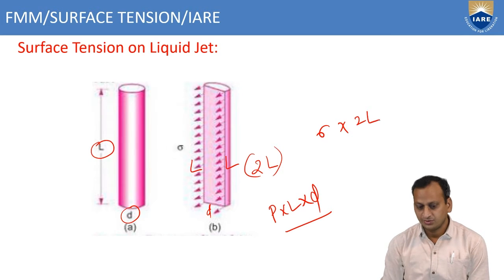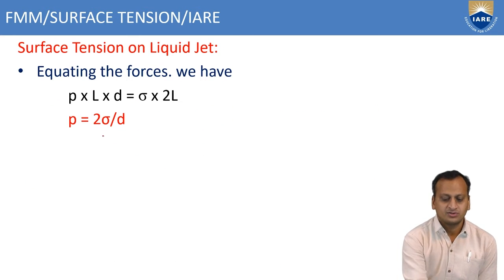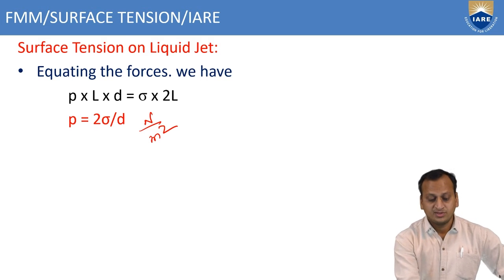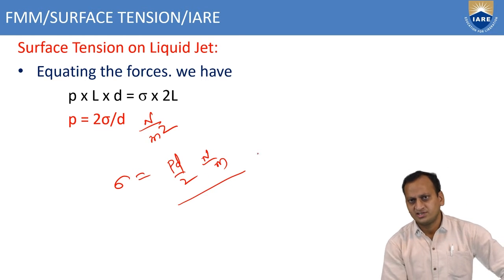These two forces should be equated for the equilibrium condition, so that we get P equals 2 sigma by D Newton per meter square. From this case we can write surface tension equals PD by 2 Newton per meter for the case of a liquid jet.